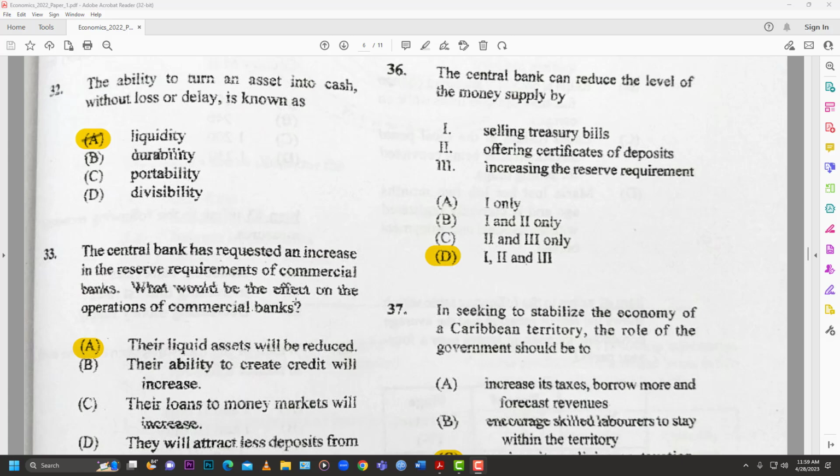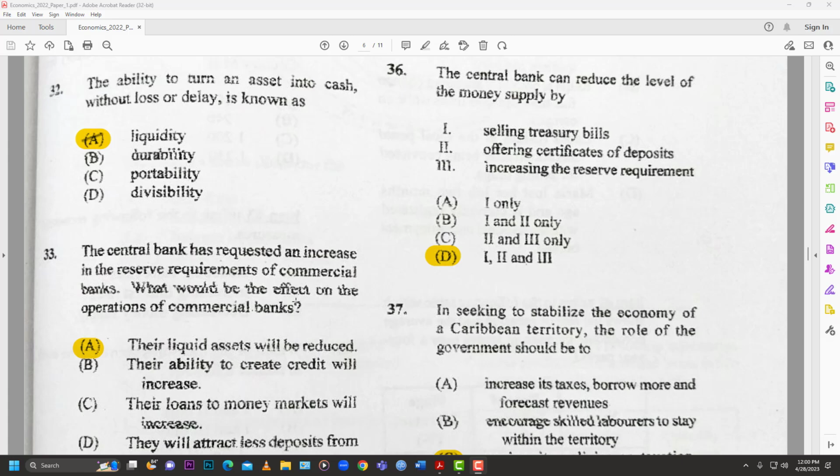So they would reduce the amount of money that persons have access to so that they don't spend and keep driving up inflation. So what they have here: 1, selling treasury bills, that's one option. 2, offering certificates of deposit. Or 3, increasing the reserve requirement. And so the best answer here is D, which is 1, 2, and 3. Because when they do any of the above, whether it is selling treasury bills, offering certificates of deposit, or increasing the reserve requirement, they are reducing the money supply.